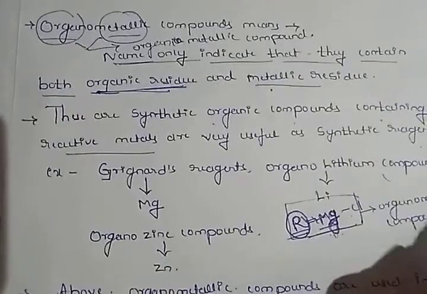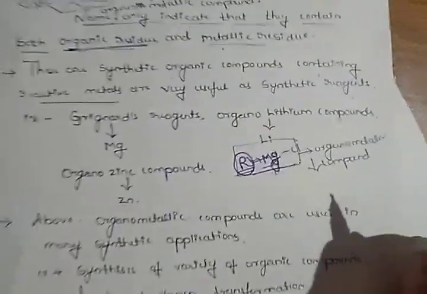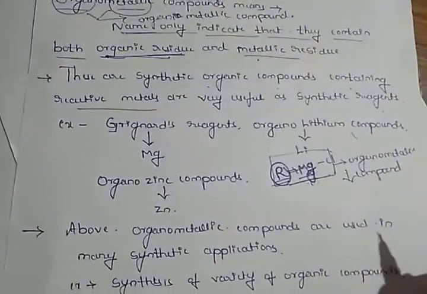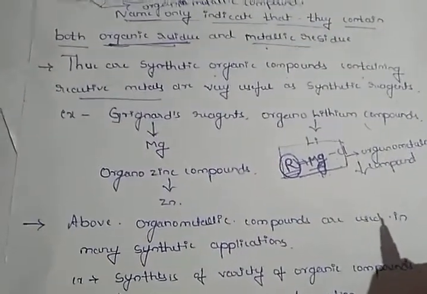Organometallic compounds are used in many synthetic applications, like the synthesis of alcohols, aldehydes, ketones, carboxylic acids and amines.